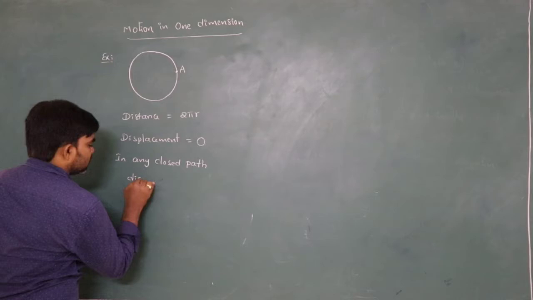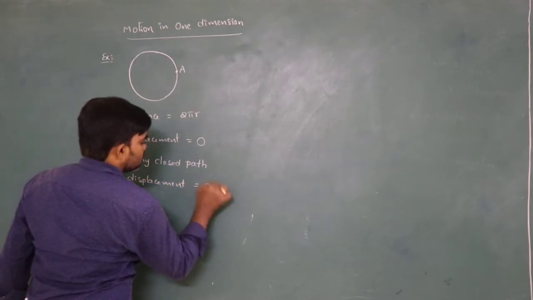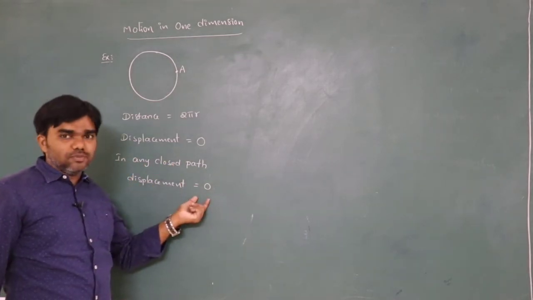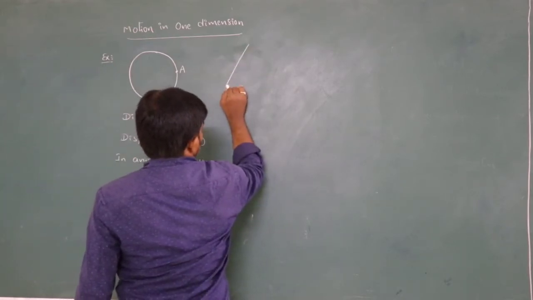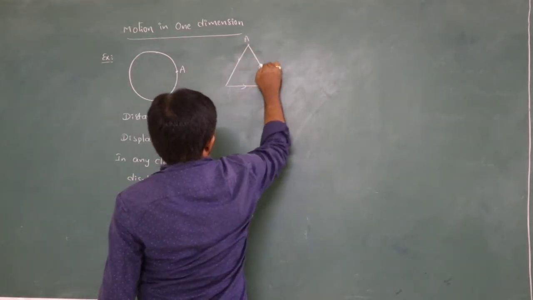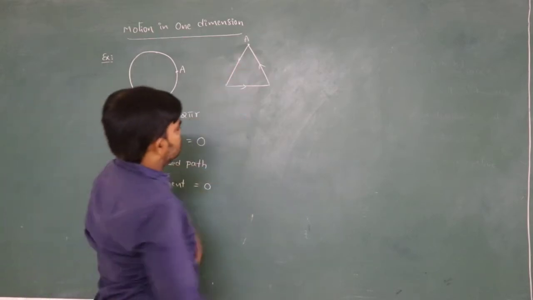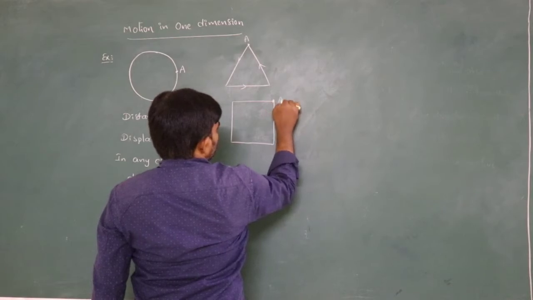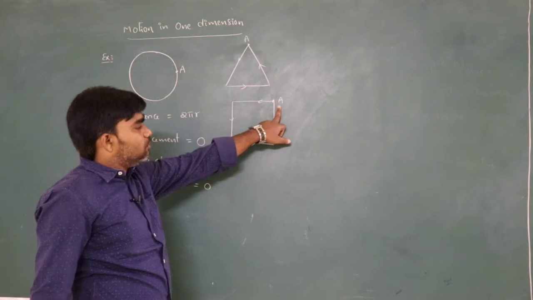the displacement of the body must be equal to 0. In any closed path, the displacement of the body must be equal to 0. Any closed path. For example, let us say the body starts at the point A and travels like this and again finally reaches the point A. This is also a closed path. And here it starts like this and travels in this way and again finally reaches the point A.